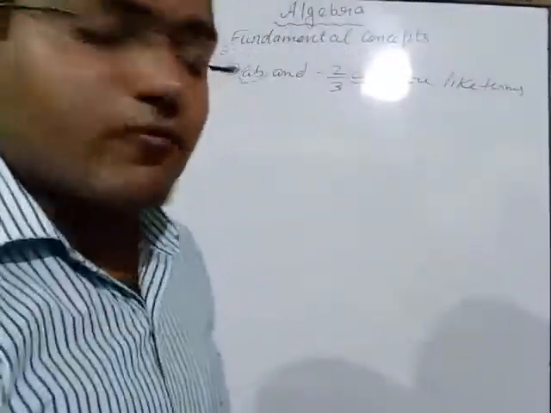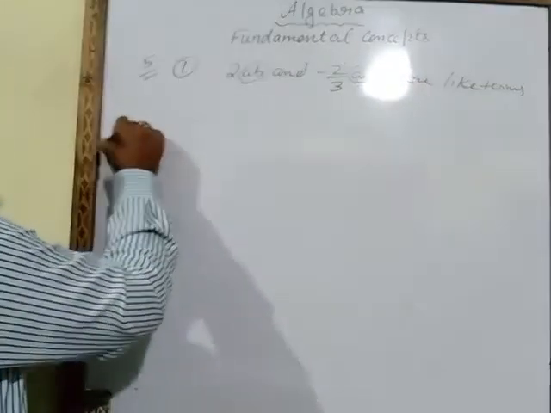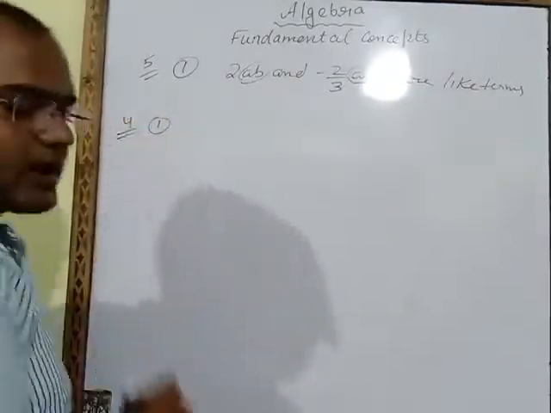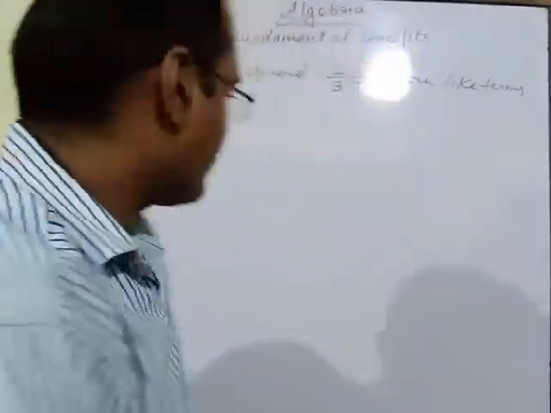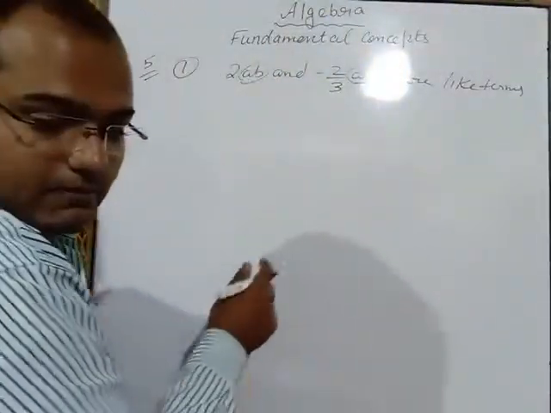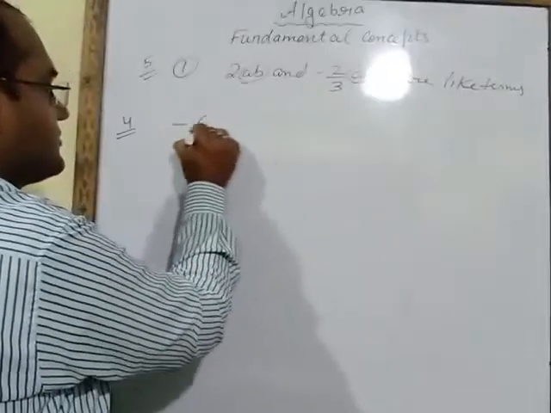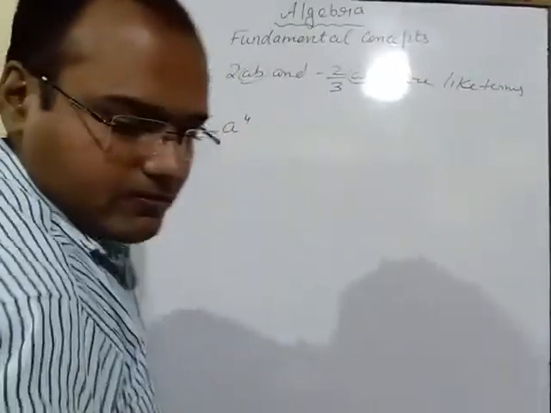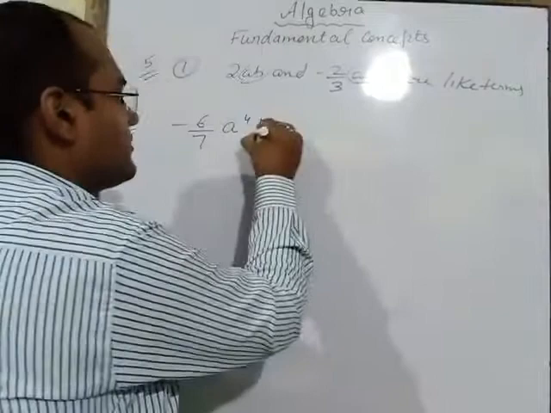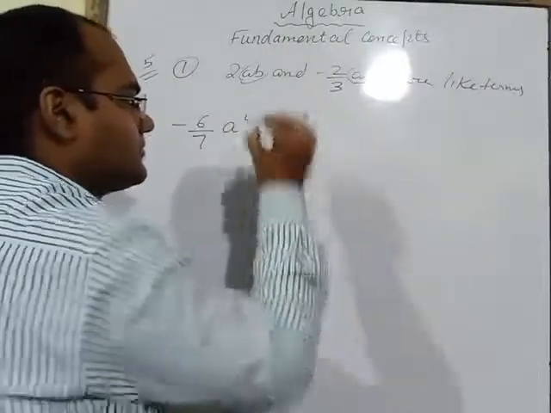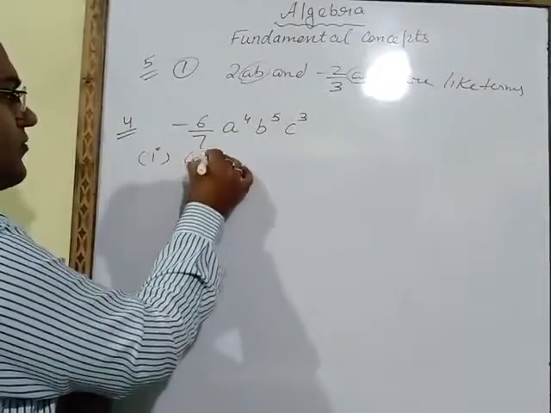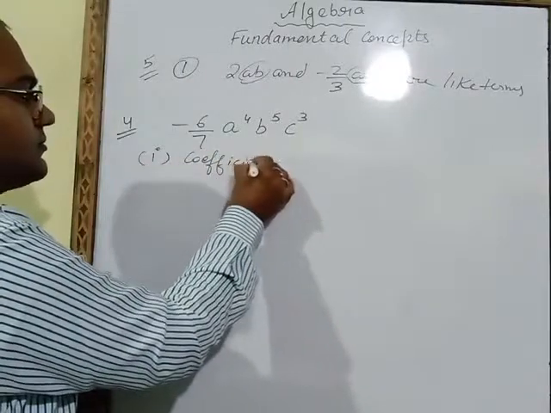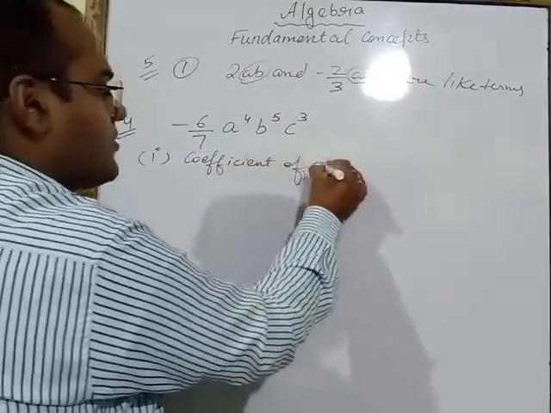Now question number 4, first part. The term is given, minus 6 upon 7, a power 4, b power 5, c power 3. And the first part is to write the coefficient of a power 4.